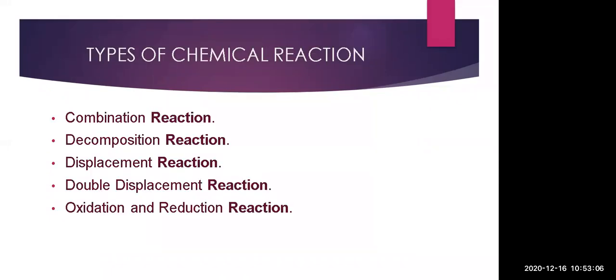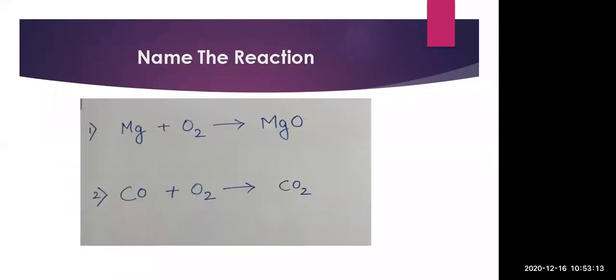So we are having these 5 types of reaction with us. Among them, only any one reaction it may be. First of all, we will go by the combination. Now what is the key factor for combination? That reactants are 2 and product is 1.